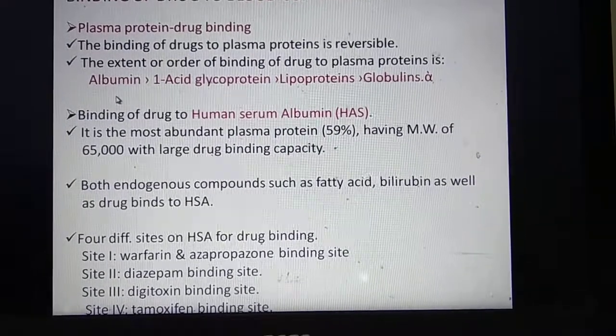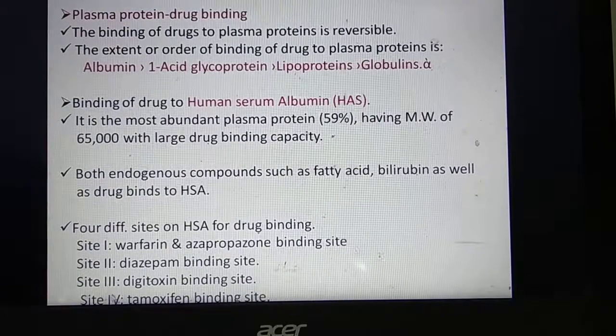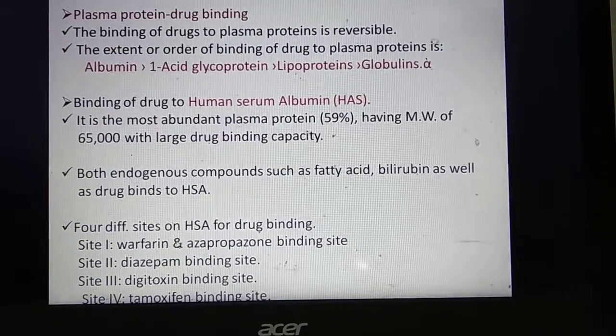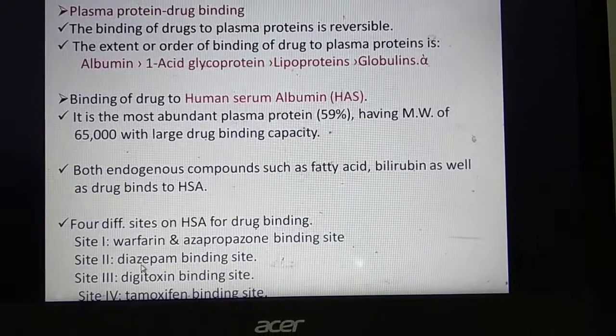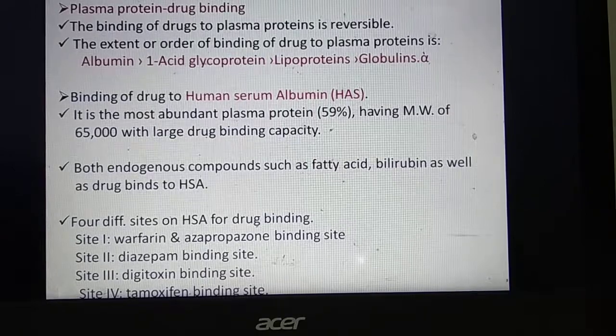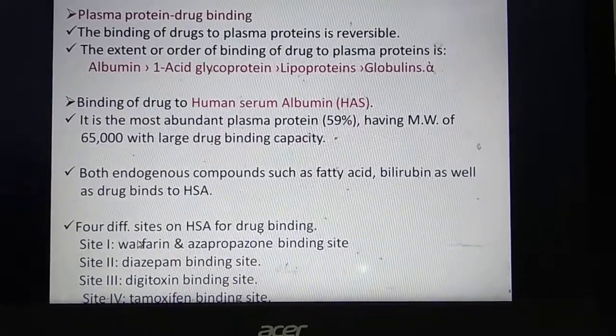Because albumin has 4 binding sites, that is site 1, site 2, site 3 and site 4, and these sites are named after some drugs: warfarin binding site, diazepam binding site, digitoxin binding site and tamoxifen binding site. Why are they named as per the drug?